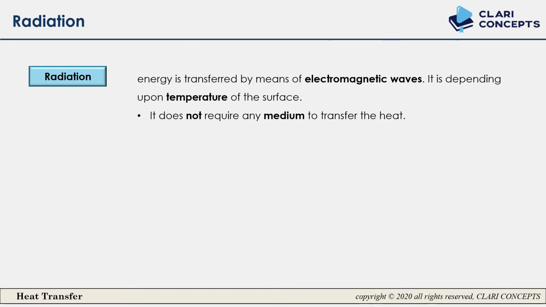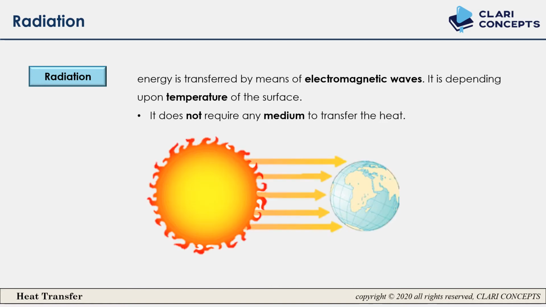Now, in convection, what do you need? You need bulk motion of fluid. If you don't have fluid, then there will be no convection. In space, there is a vacuum, no availability of liquid or gas. So in space, convection is not possible, while radiation is possible, and radiation happens in a vacuum also. From the sun to the earth, in between there is a vacuum. Still the sun rays, or the electromagnetic waves from the sun, are coming to the earth. So radiation does not require any medium to transfer the heat.